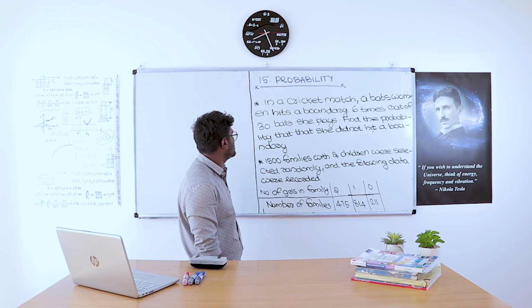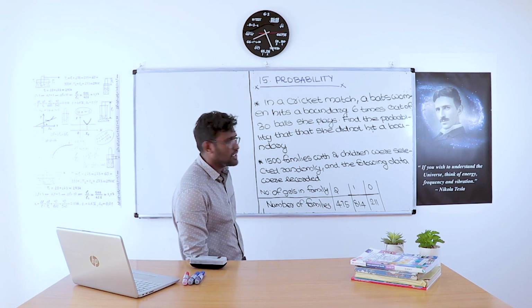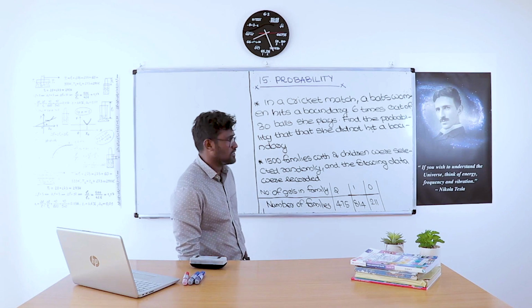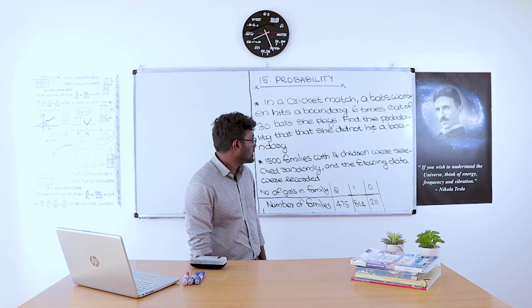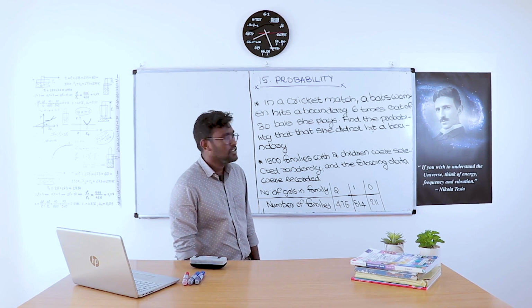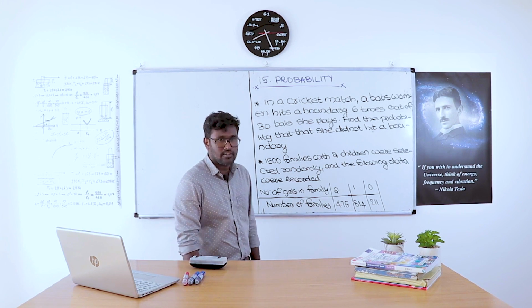In a cricket match, a batswoman hits a boundary 6 times out of 30 deliveries, 30 balls.